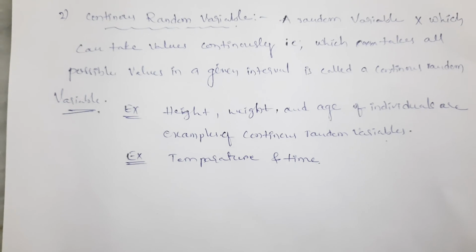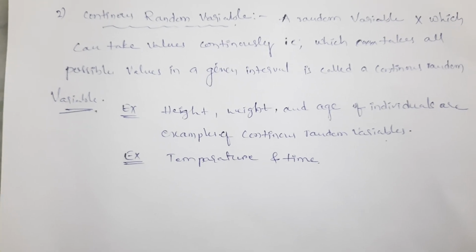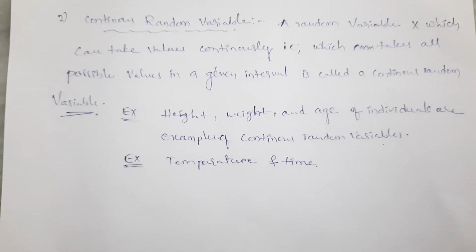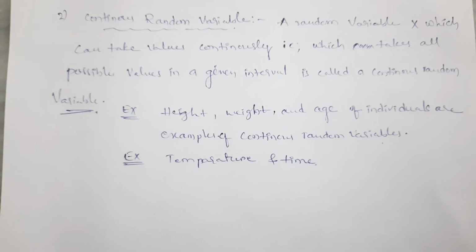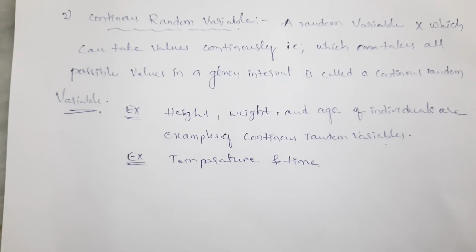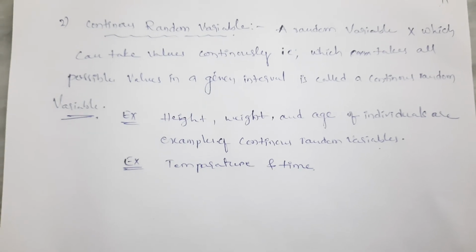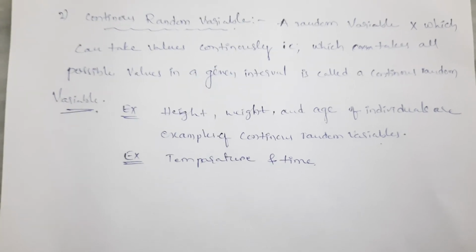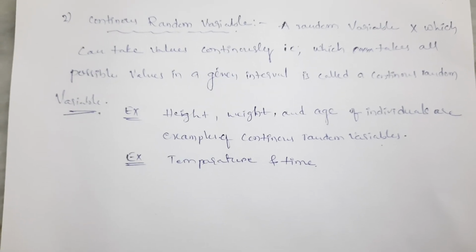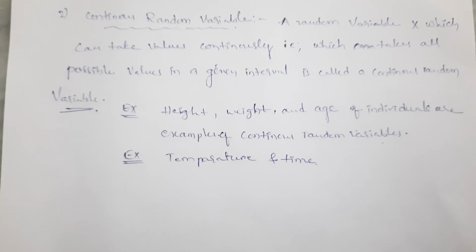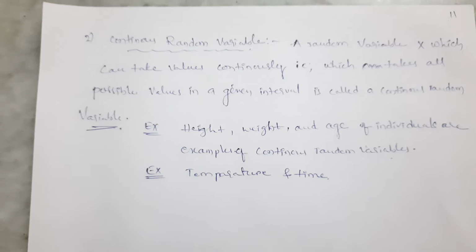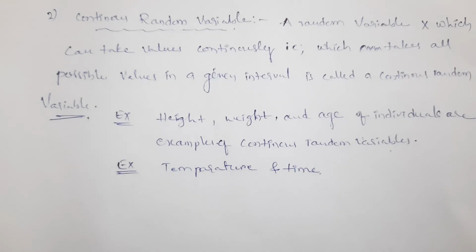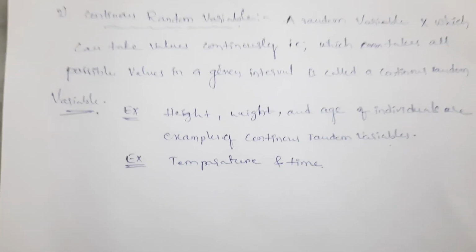For example, we are throwing two coins. The possible outcomes are head-head, head-tail, tail-head, tail-tail. In this, we are counting tails. It can be represented in numerical form as capital X equal to 0, 1, 2. In the first outcome we count the tails, in the second we count the tail count, and in the third outcome also we count the tail count. That can be represented as capital X equal to 0, 1, 2.